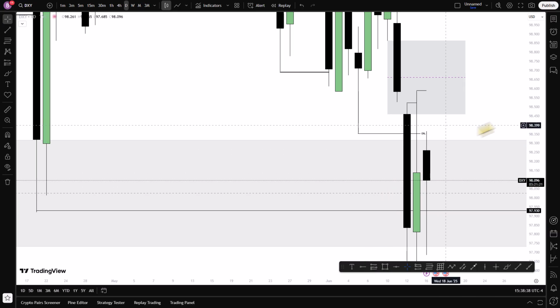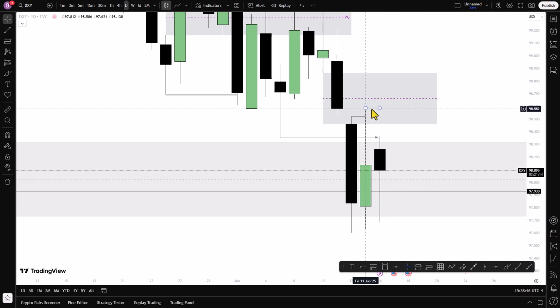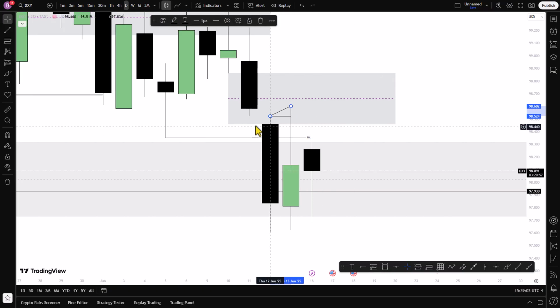Currently, price is rejecting, but I don't want to believe that it's bullish. Why? Because we see a fair value gap here, and price tapped into the volume imbalance without taking out liquidity here. And also, we have an SMT divergence here with the foreign currencies. Here, we see price has taken out the previous day high, but on GU, price did not do that. So we have a crack in correlation.